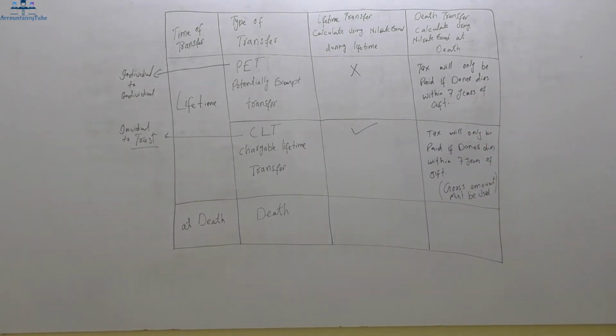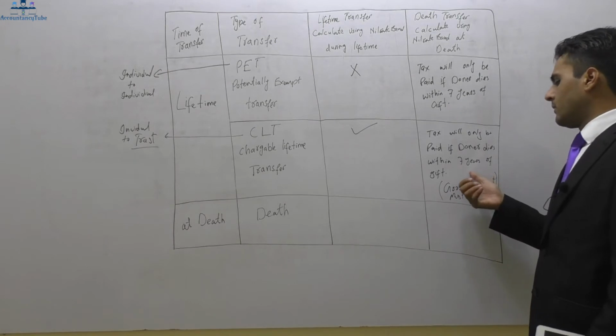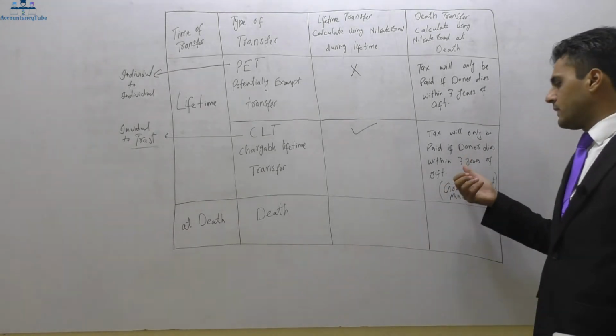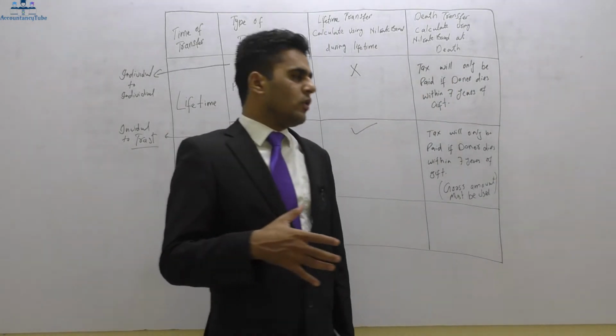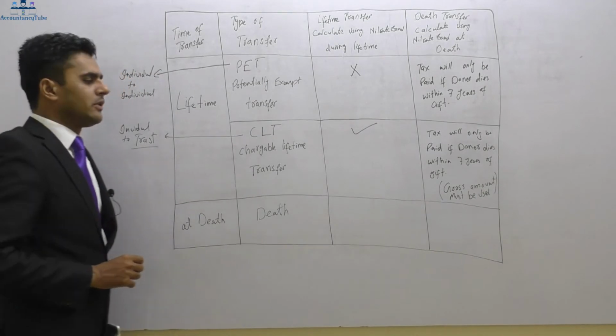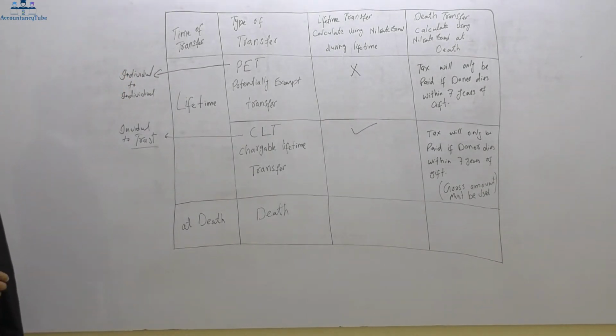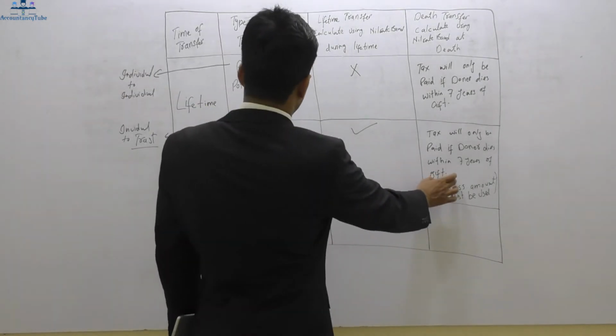Right? So what will be the gross amount anyway? We will take the amount of the gift plus the tax which was paid during our lifetime. So it is amount of gift plus the tax. So that's why it is gross amount. All right. So the tax will be paid on the gross amount on death.